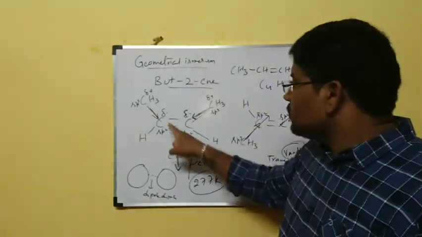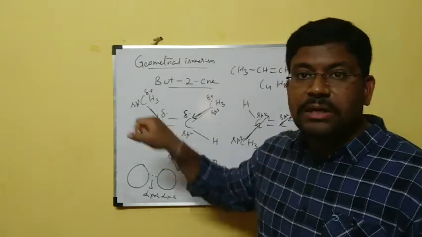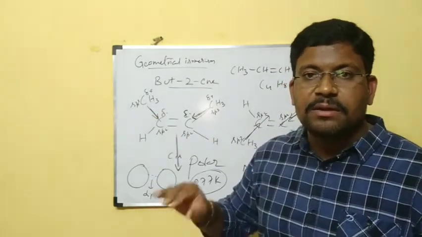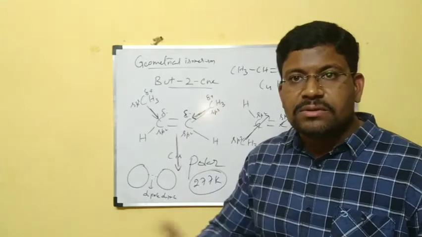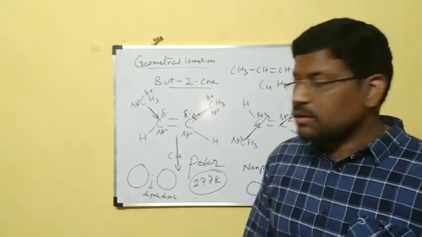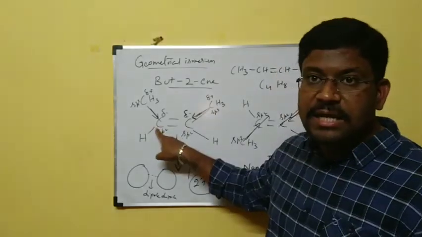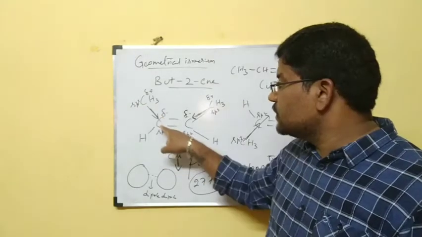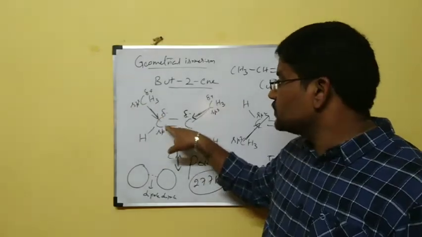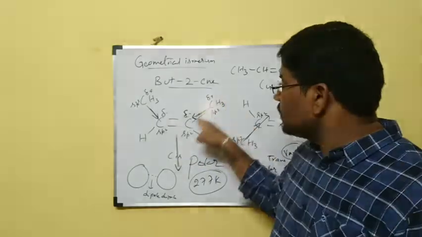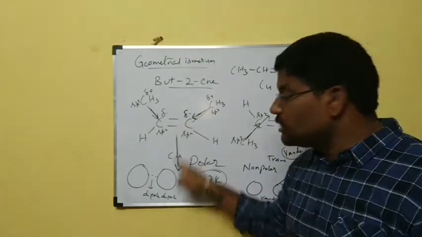An sp2 hybridized carbon is more electronegative than an sp3 hybridized carbon. We will see that later, and you will slowly get the explanation. When the sp2 hybridized carbon is highly electronegative, that bond will be shifted towards this carbon. So I am showing an arrow mark towards this carbon. In the same way I am showing the arrow mark for these two. The resultant is downward.